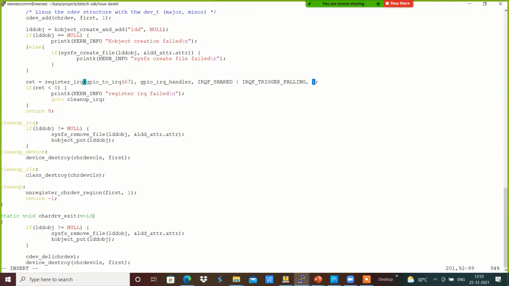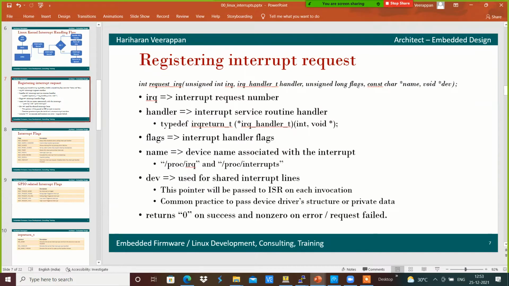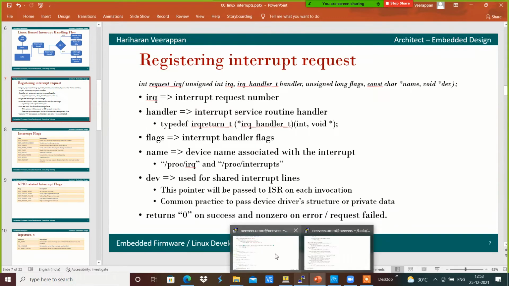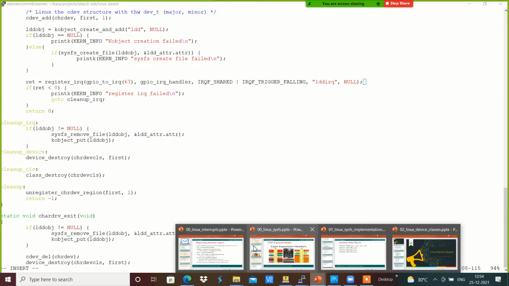And we have done the flags. Now the name we have to configure. I am going to configure the name as LDD IRQ, and I am going to provide the parent as null.